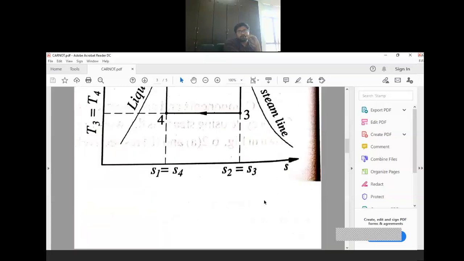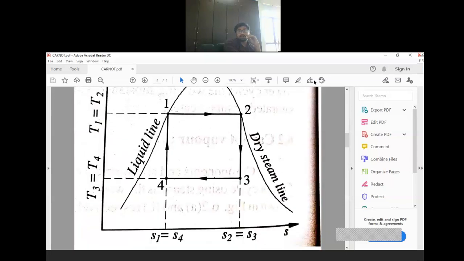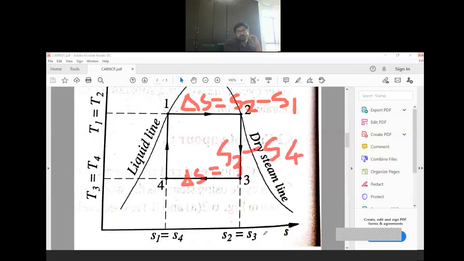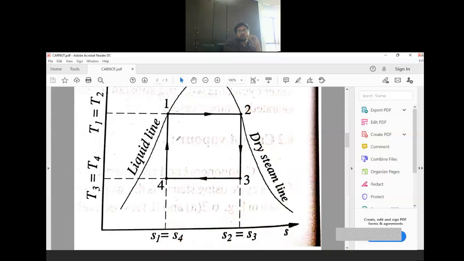And here you can see both delta S are similar. How can we tell that? Here delta S means S2 minus S1. And here delta S means S3 minus S4. But here we can see that S2 is equal to S3, and S1 is equal to S4. That's why both will become similar. Clear? I hope you have understood.